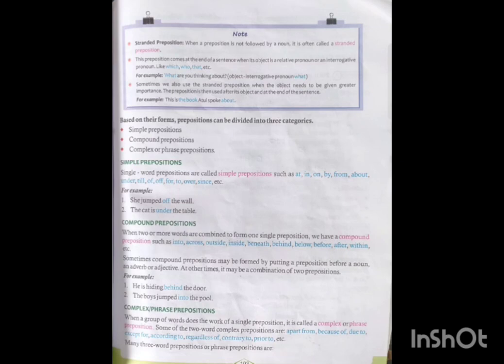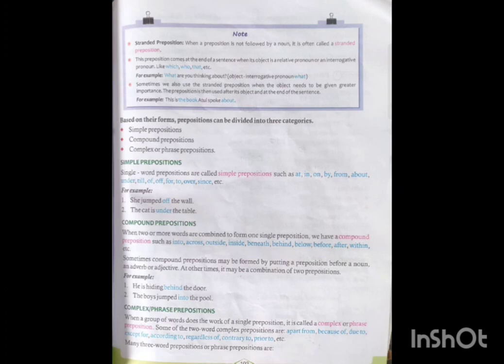Then compound prepositions. Compound prepositions are those where one or two more words combine to form a single preposition. For example, into, across, outside, inside, beneath, etc. For example, he is hiding behind the door. Behind, like these, are prepositions made up of two or more words. Now complex and phrase prepositions.